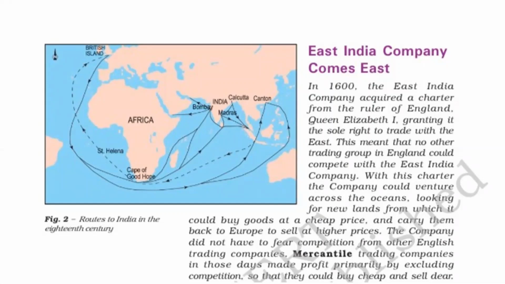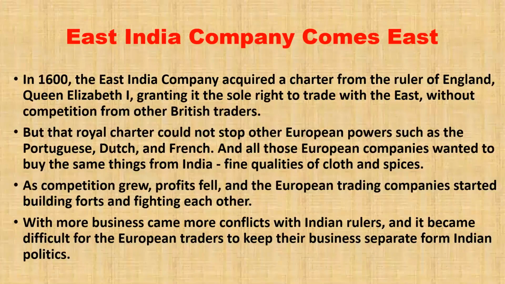So these were the ports where the European traders used to dock their ships. East India Company comes east, that is Kolkata, of course. And not just Kolkata, our country is located to the east of Britain. So they are calling the trading company East India here.